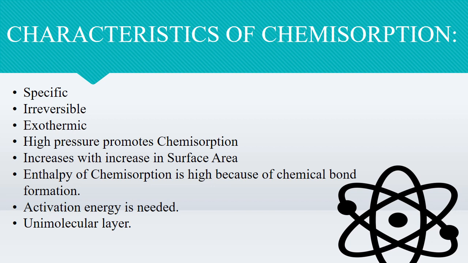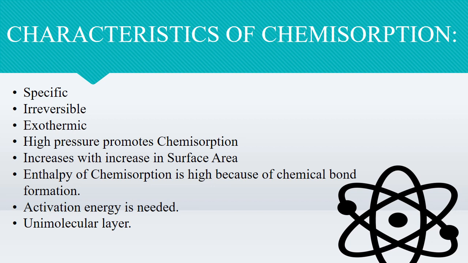The characteristics of chemical adsorption. Chemisorption is highly specific in nature and will only occur if there is some possibility of chemical bonding between adsorbent and adsorbate.